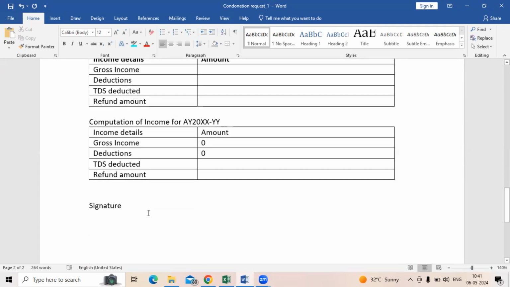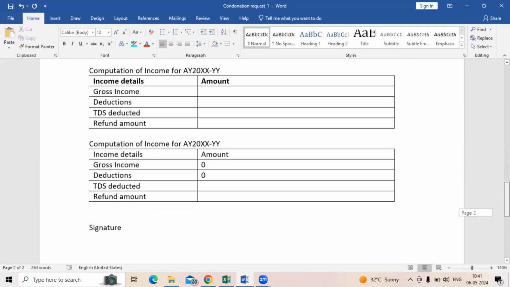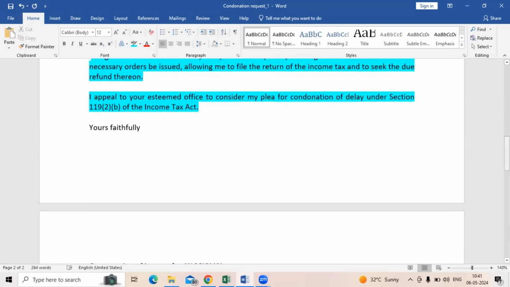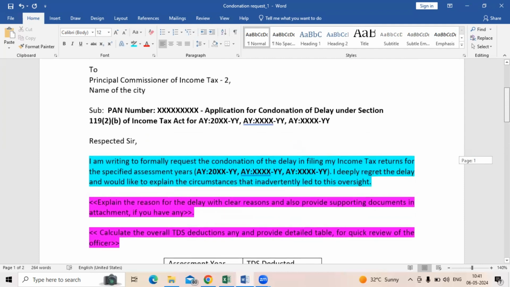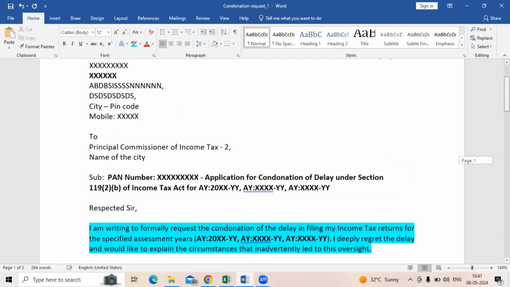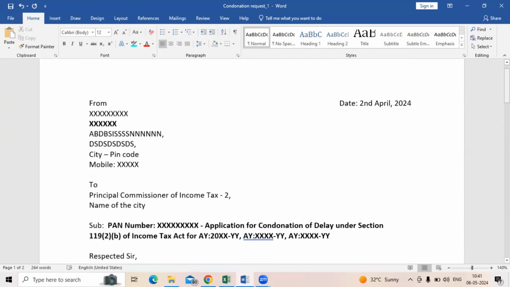It is important that the SSC signs both these pages, the first page as well as the second page, or even if there are multiple pages. If you want this assessment to go through easily, follow this detailed approach for the condonation request.